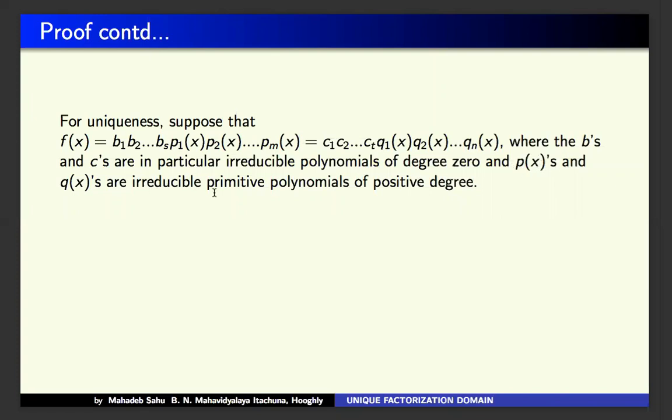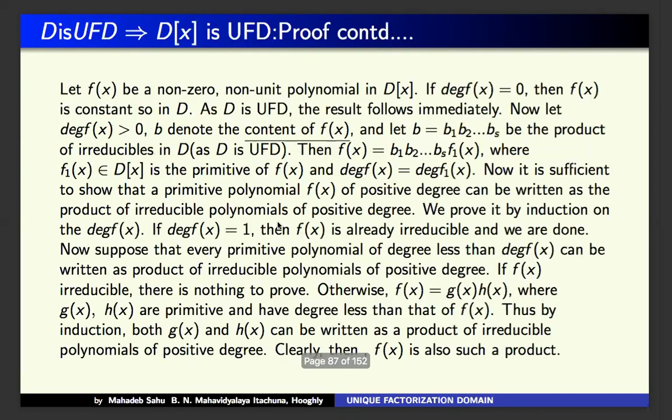The p(x) and q(x) are irreducible primitive polynomials of positive degree. I am just writing these two expressions of f(x) here.